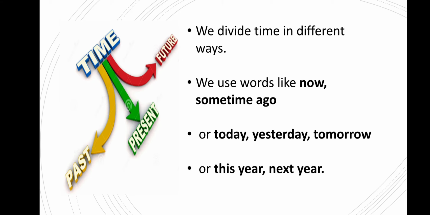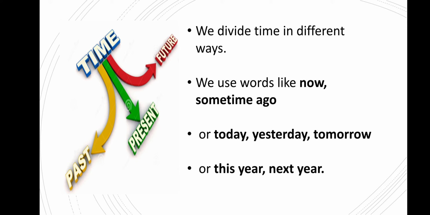Let's study about time. We divide time in different ways. You can see the diagram which shows a yellow arrow that goes to the past side, the green one that is the present, and the red one that is going to the future.